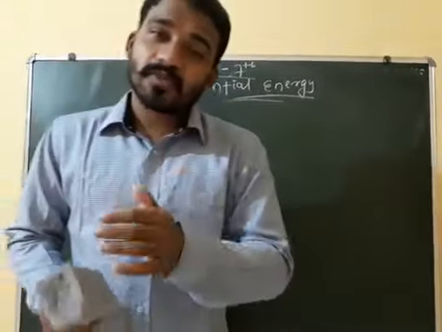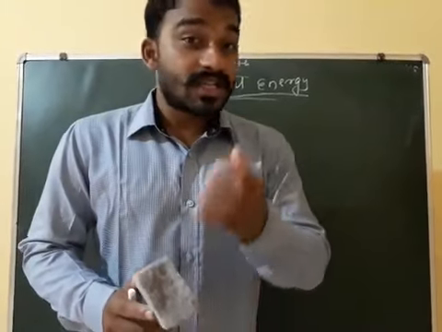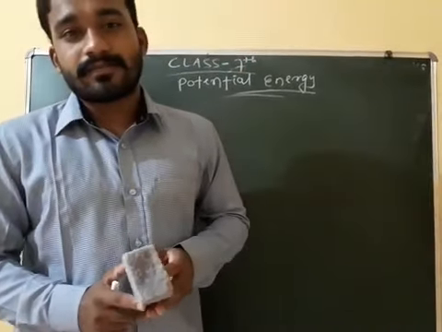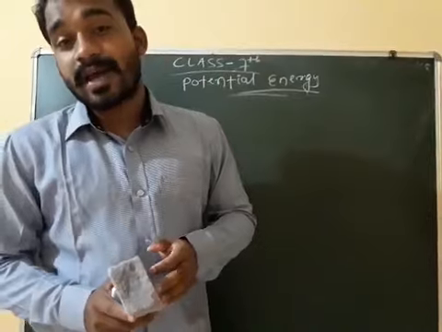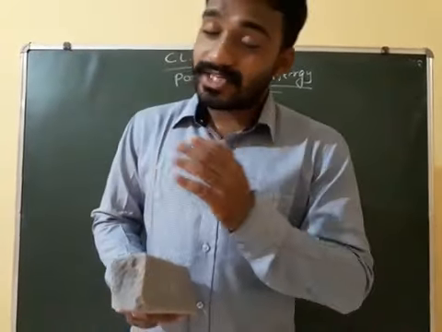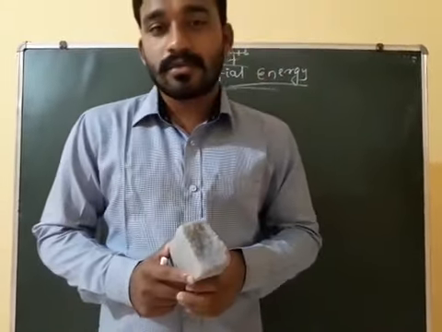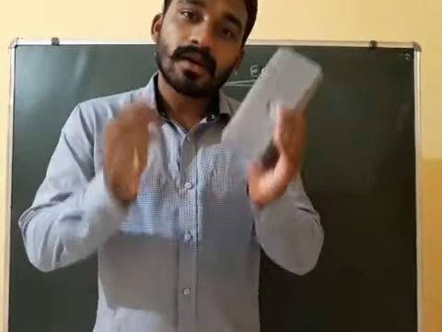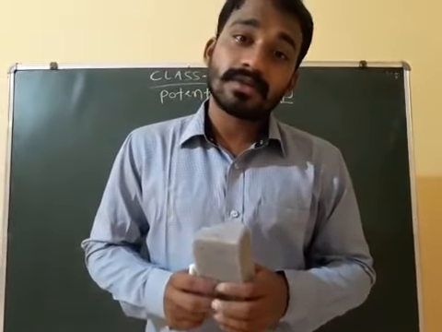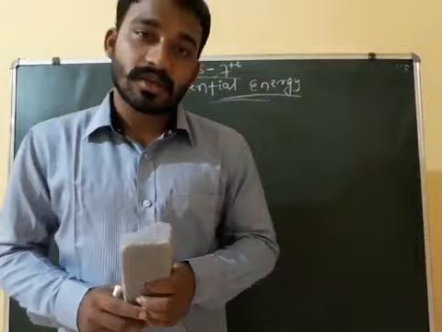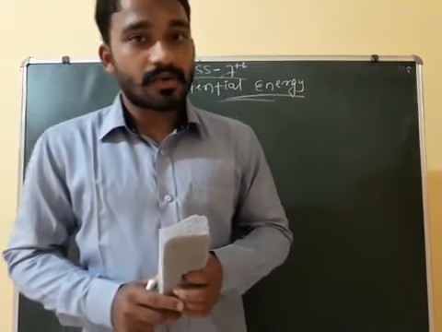Let me tell you what potential energy is. The energy possessed by a body due to its position or conditions. Condition means either the shape and size of the body. Understood or not?